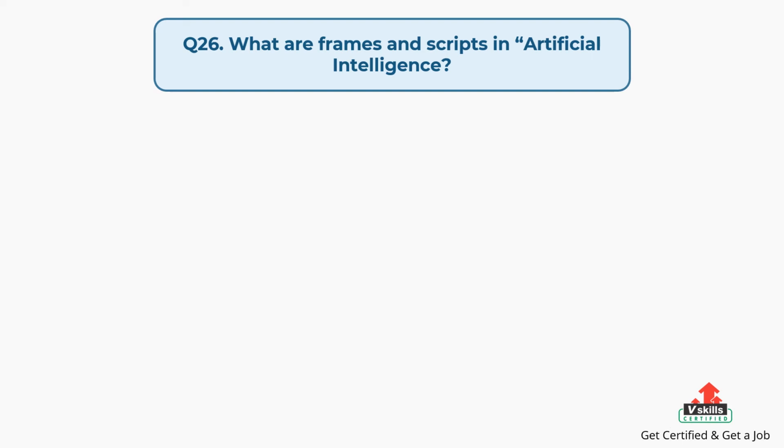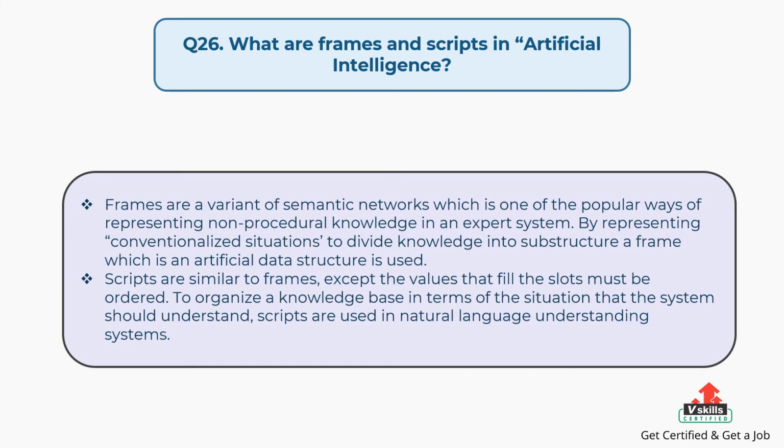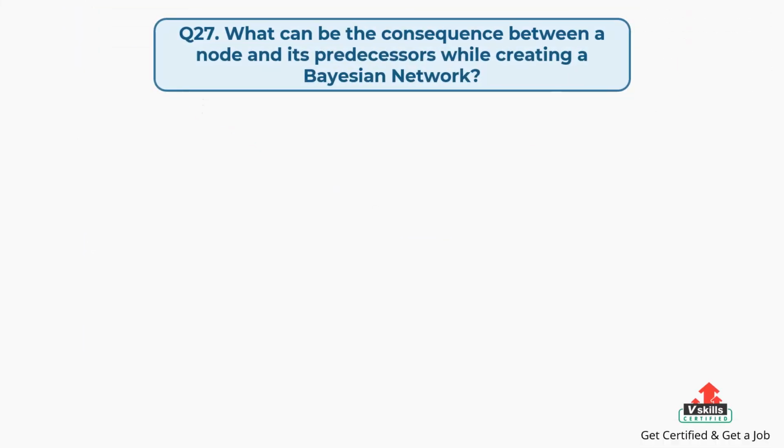Question number 26. What are frames and scripts in artificial intelligence? The answer is: frames are a variant of semantic networks, which is one of the popular ways of representing non-procedural knowledge in an expert system. By representing conventionalized situations to divide knowledge into substructure, a frame, which is an artificial data structure, is used. Scripts are similar to frames, except the values that fill the slots must be ordered. To organize a knowledge base in terms of the situation that the system should understand, scripts are used in natural language understanding systems.